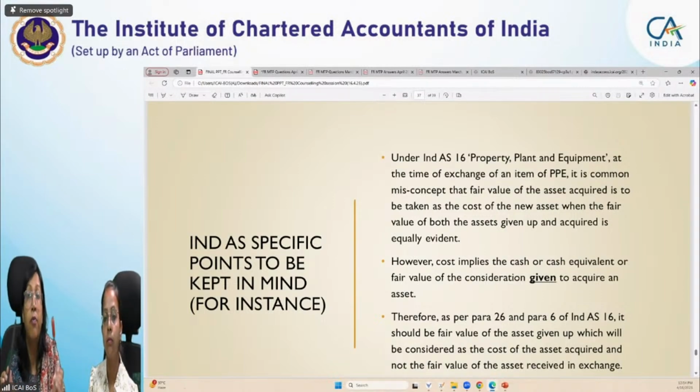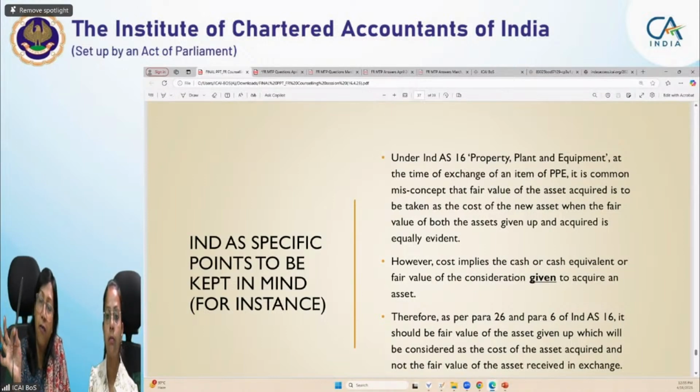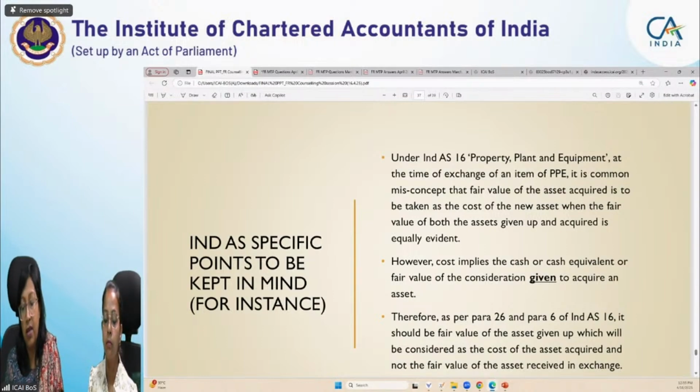When fair value of both the assets are evident. If fair value of this is not evident, then we have to take the fair value of this asset to recognize this asset in our books. हम इसको दे रहे हैं लेकिन इसकी फेयर वैल्यू नहीं हमें पता, तो फिर हम इसको भूल जाएंगे, then we'll consider only the fair value of this particular pen. Okay, I hope this is also very clear to you. So these are some types of common errors which we do. ये एक अंडरस्टैंडिंग है, बच्चे हमेशा सोचते हैं जो एसेट मिल रहा है उसी की फेयर वैल्यू लेनी चाहिए थी, हमने तो दिए हुए एसेट की लेनी, क्योंकि हमने पे किया है, जो पे किया वो मेरी कॉस्ट है ना।